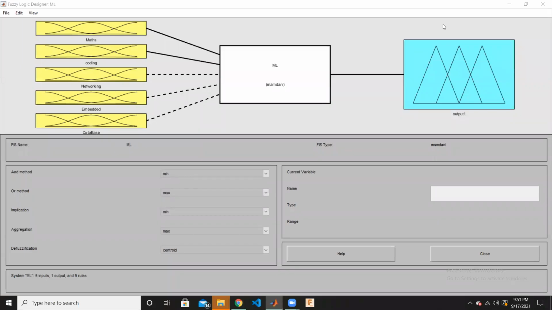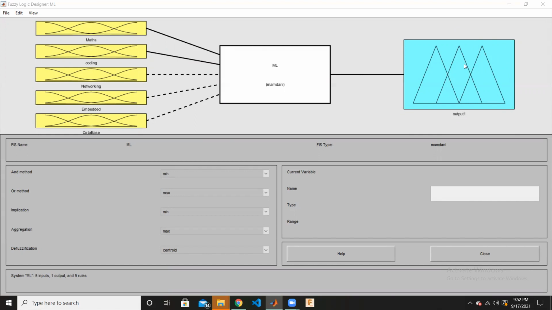This is a recommendation system for research area topic selection. This is done by a fuzzy system in the MATLAB tool. So here is how it's working. We are taking 5 skills: maths, coding, networking, embedded system and database. Those 5 skills evaluate how well a research topic matches the person's skill. One by one, we are evaluating all research areas.